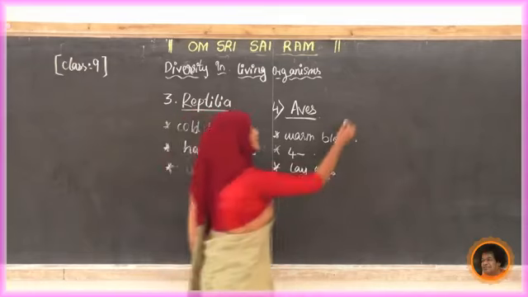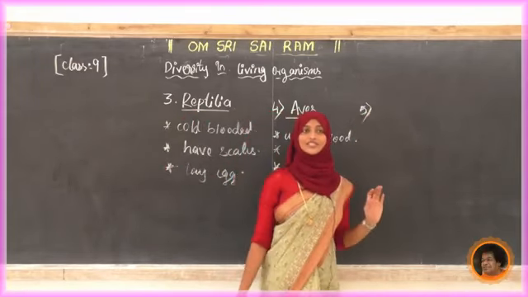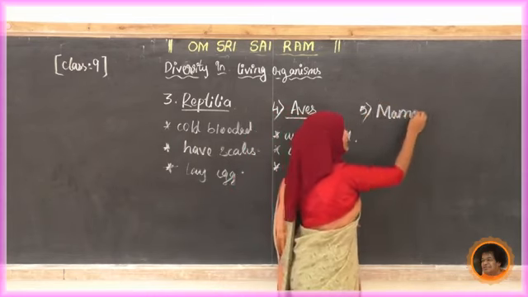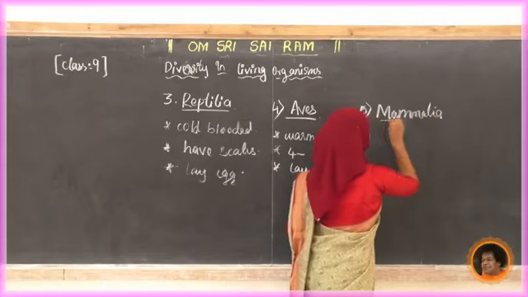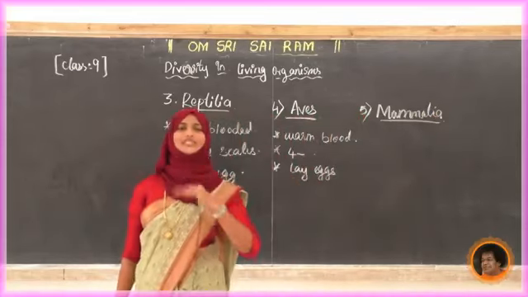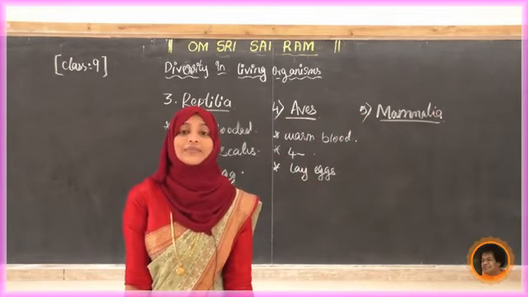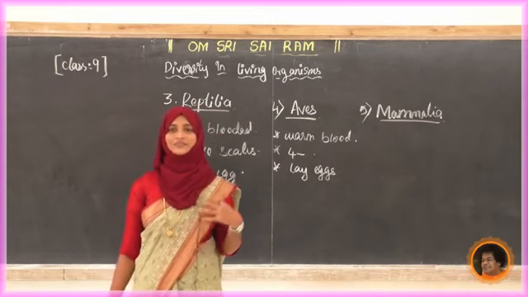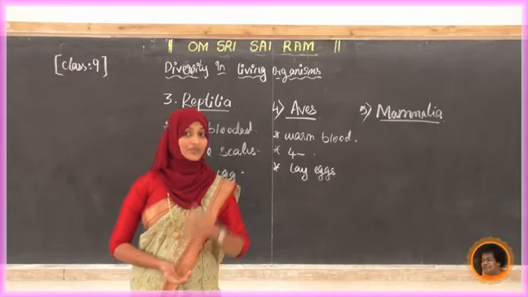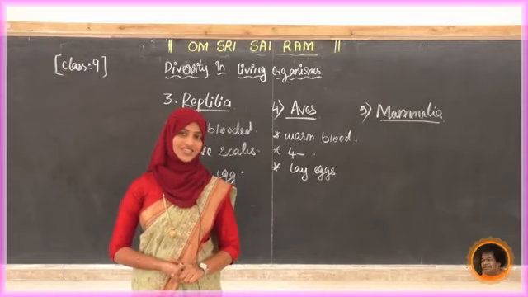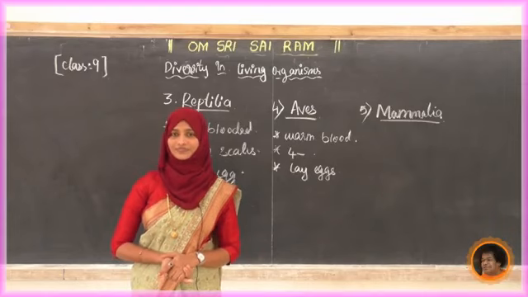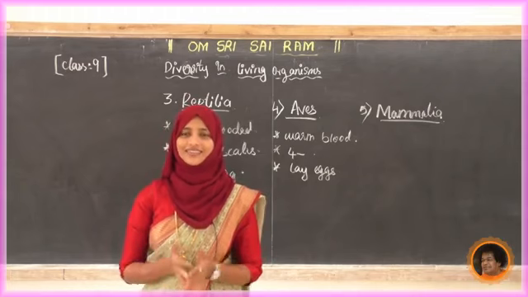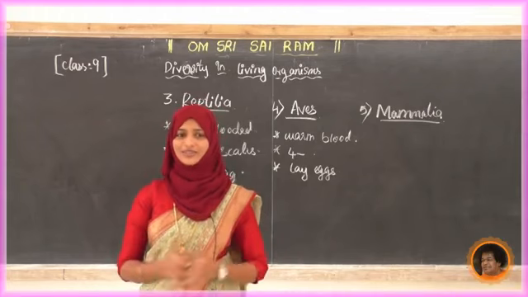That is the 5th one, the last part of our diversity in living organisms chapter, that is mammalia. Yes, write down the heading, mammalia. Now tell me students, why are we calling the animals mammals? What does mammals mean? Can you give any example? Do you know any mammal examples? A simple example: human beings, rat, dog, cat, tiger, all those things.